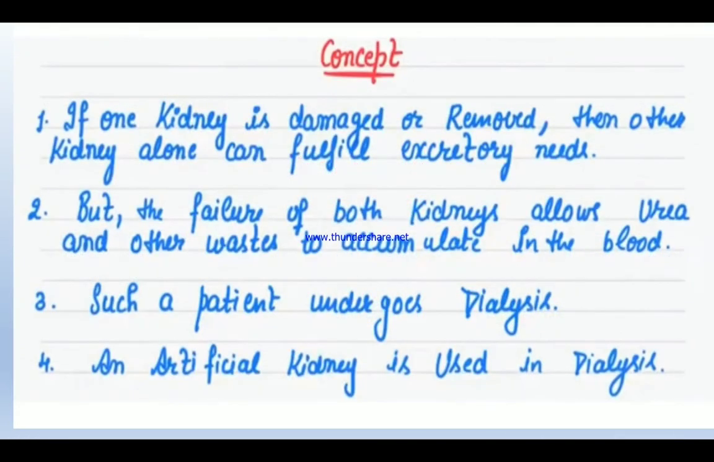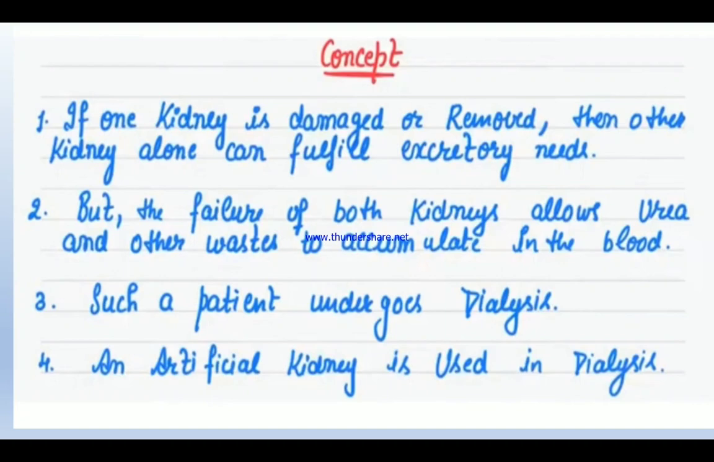If one kidney is damaged or removed, then the other kidney can fulfill the excretory needs. So, there is a pair of kidneys in each person. If one kidney fails, the other kidney is there to do the job. But the failure of both kidneys allows urea and other waste to accumulate in the blood. Since the filtration process is not taking place in the kidney, what happens? The nitrogenous wastes will mix up with the blood again. So the filtration will not take place.